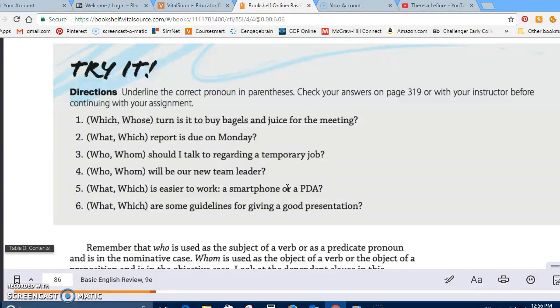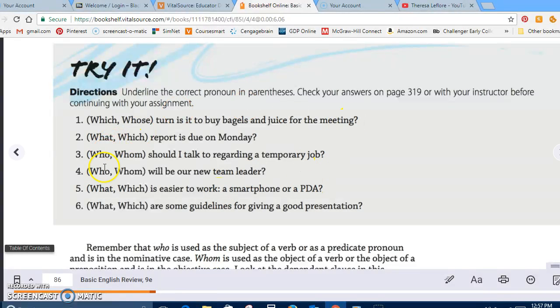Who or whom will be our new leader? Would you say our new leader will be her or our new leader will be him? You would probably say her. That makes it who. What or which is easier to work? When you're trying to choose between two different objects, it's a which, not a what. What or which are some of the guidelines for giving a good presentation? We're not having to choose between anything, so this one would be a what.